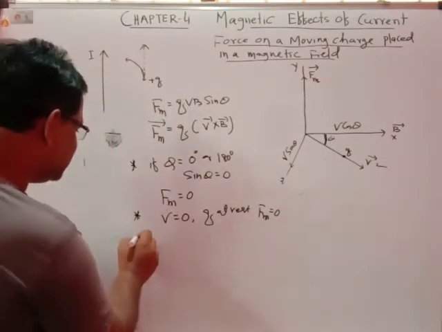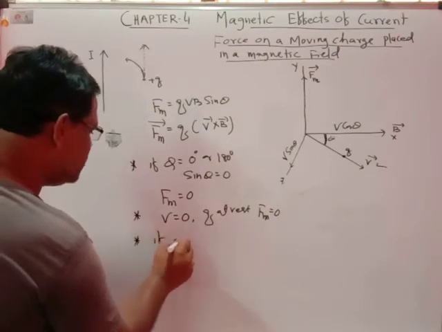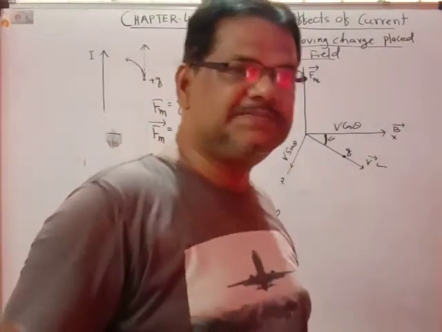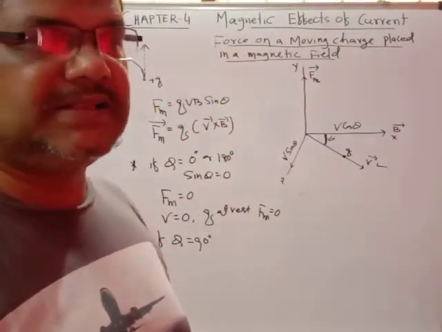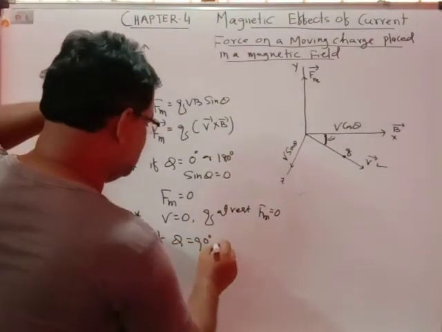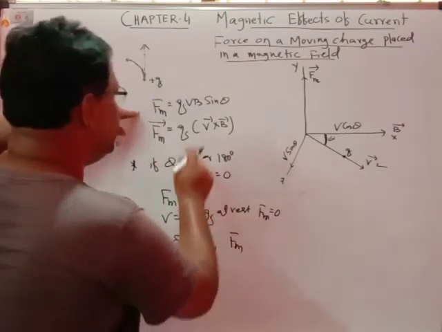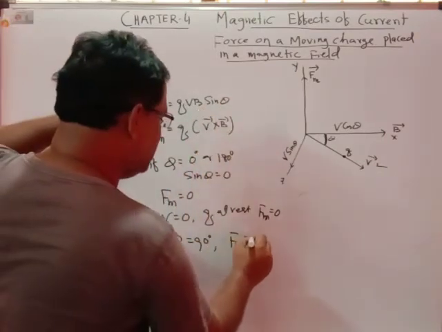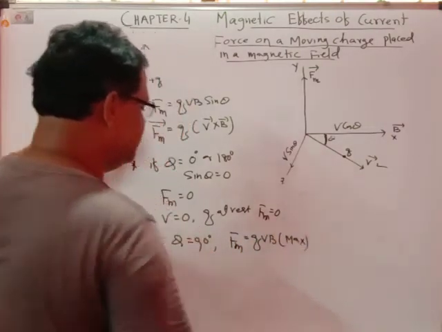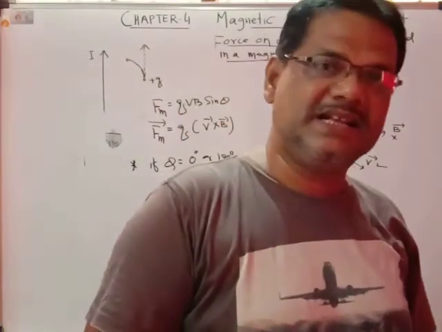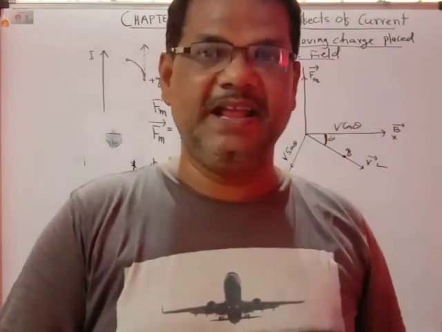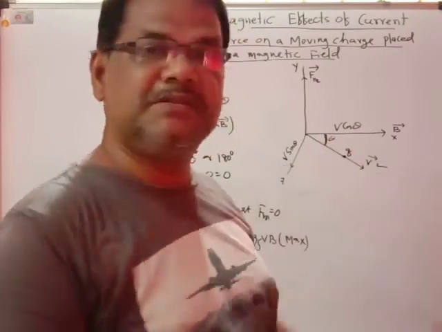Number three: if theta equals 90 degrees, what will happen? Theta equal to 90 degrees means the charged particle is moving perpendicular to the direction of the magnetic field. In this case, because theta is 90 degrees, sin theta is maximum, so Fm equals q V B, and that is the maximum. The maximum force acts on the charged particle when it is moving perpendicular to the direction of the magnetic field.